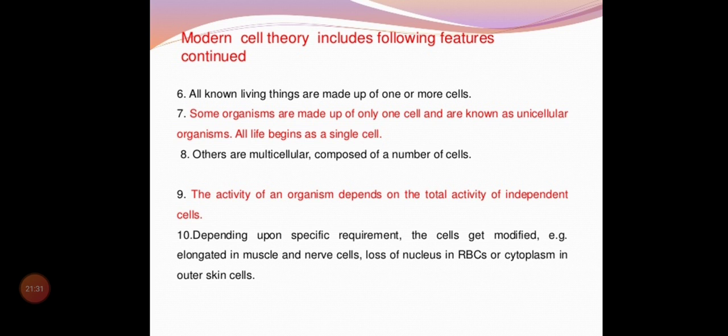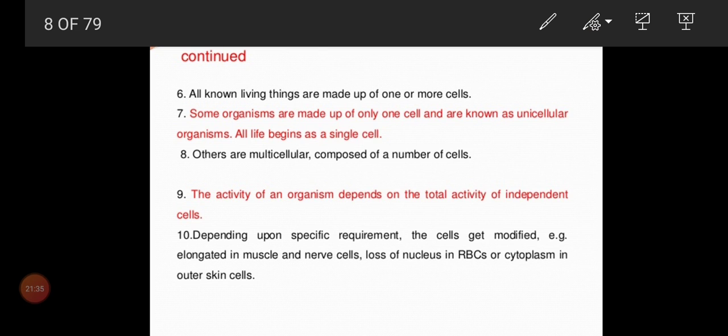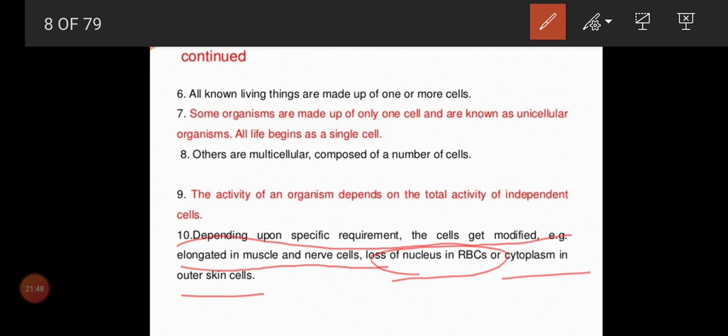For example, this point is very important, children. Depending upon specific requirements, the cells get modified. Examples: elongated muscle and nerve cells, loss of nucleus in RBC, and modified cytoplasm in outer skin cells. What is the characteristic of elongated muscle cells? Elongated muscle cells help with the stretching of our body. The nerve cell is also elongated to carry information in our body, and it is the longest cell, the nerve cell.